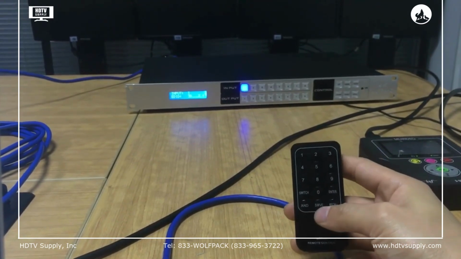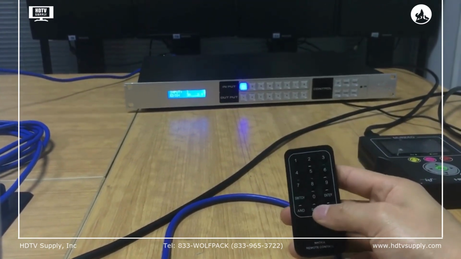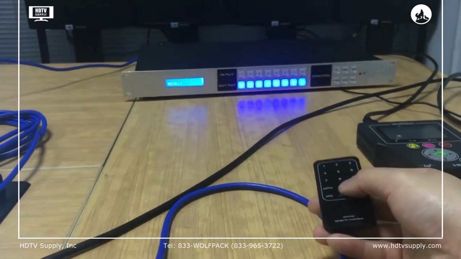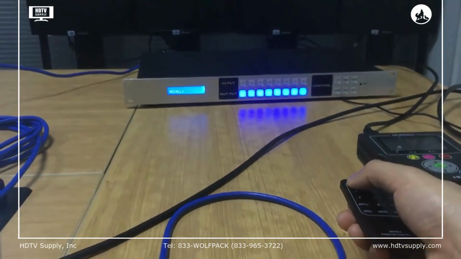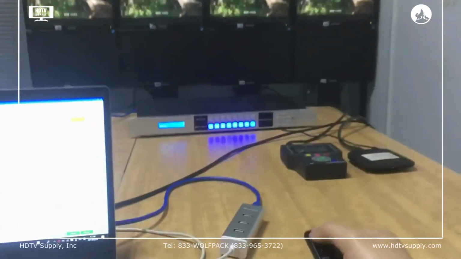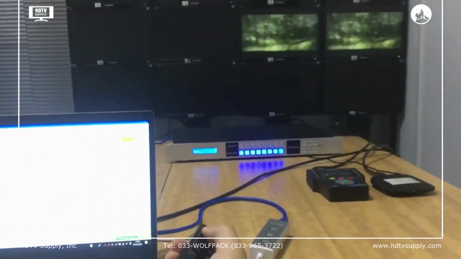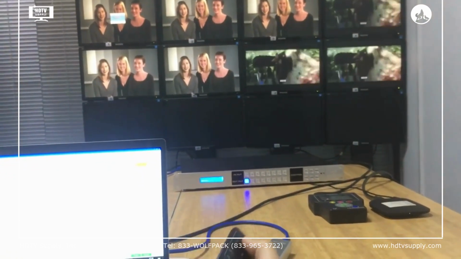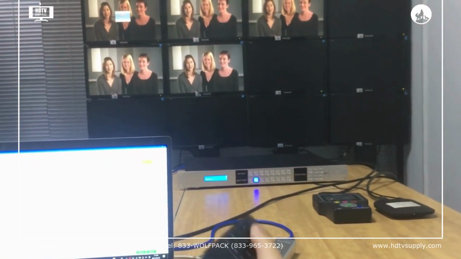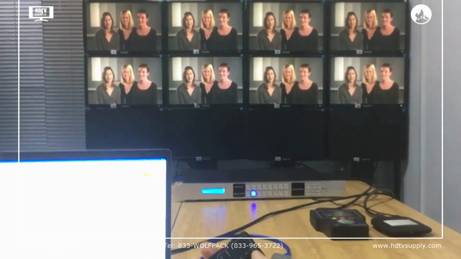We can also recall or save the presets. We just recall and then select the number here, to record different presets.